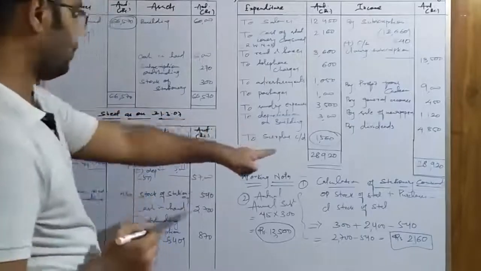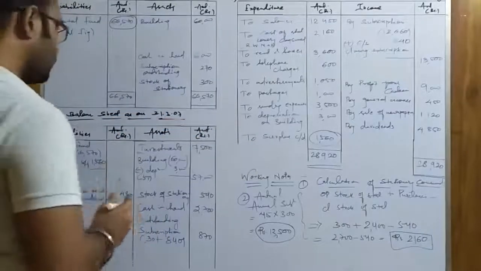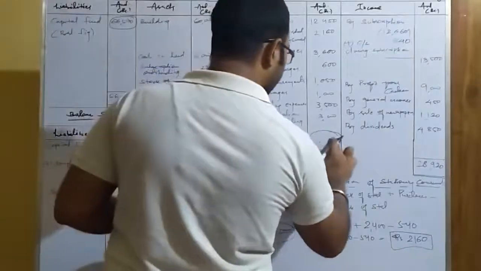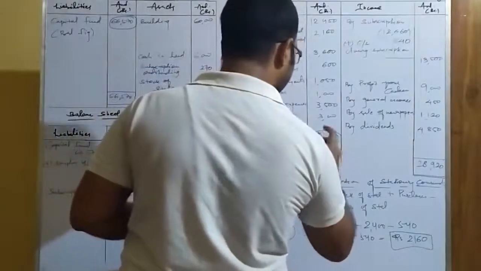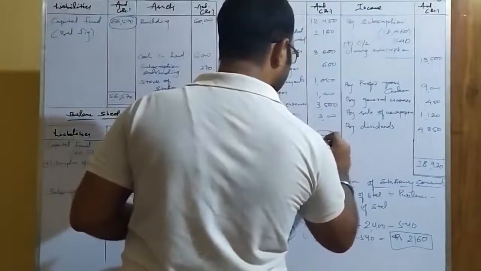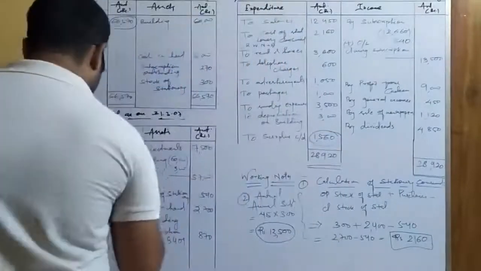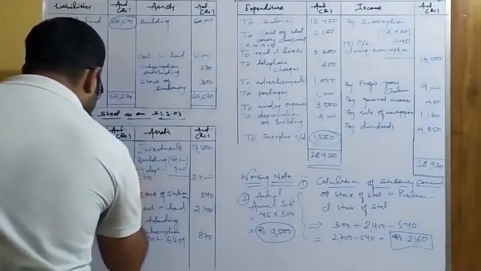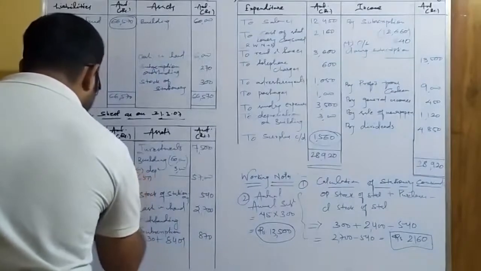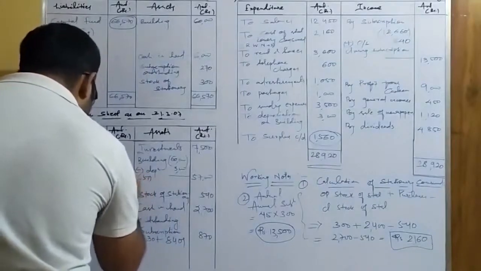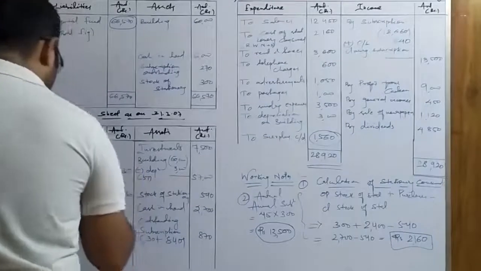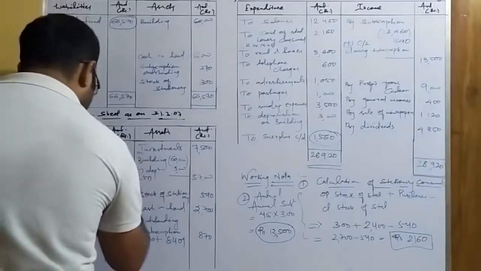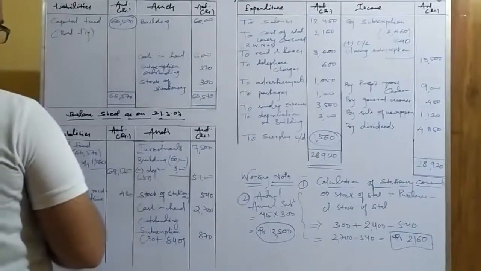Okay, so this is the surplus. We are going to add it over here. And I can make it a little bigger so it will be clear to you. Okay. So the value that comes here is 68,130.